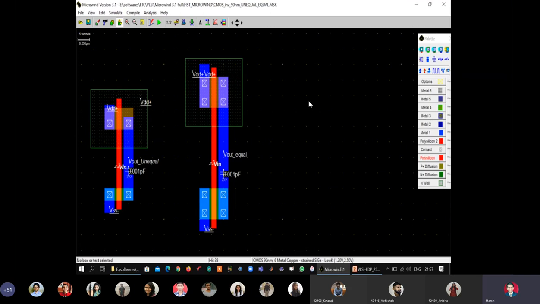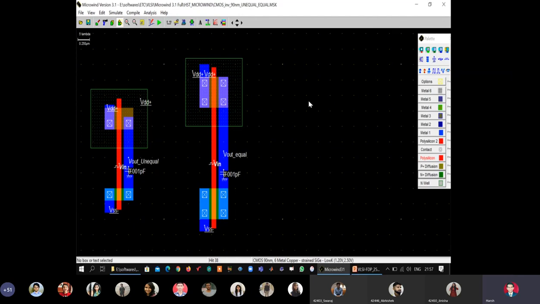So this particular scale says that the distance between two dots on the screen is 5 lambda equal to 250 nanometers. In other words, 1 lambda is equal to 50 nanometers. So the distance between two dots in the workspace of Microwind editor is only 50 nanometers. That is, the workspace of layout editors represents a silicon wafer. I repeat, the workspace of a layout editor represents a silicon wafer, while the workspace of tools like Multisim and Proteus represents a PCB. Hence, there the dimensions are in centimeters, while all the dimensions in layout editors are in nanometers.